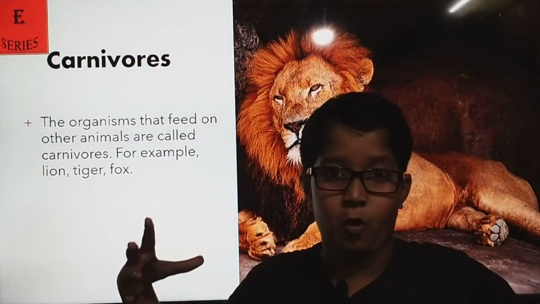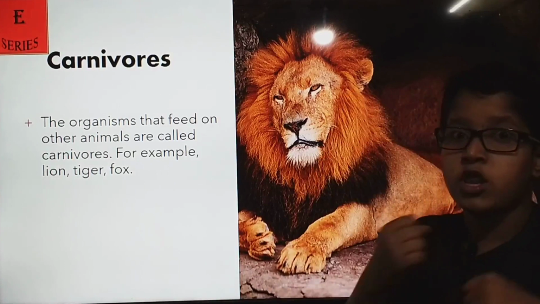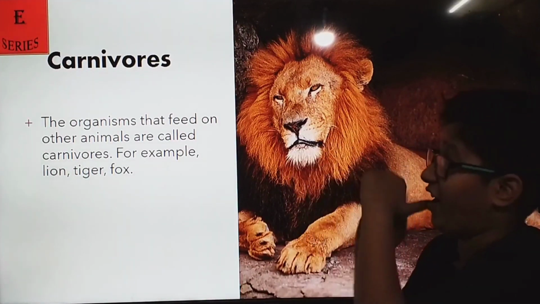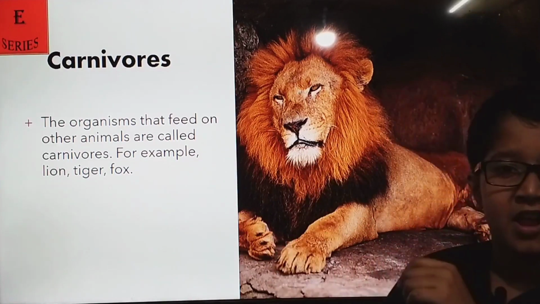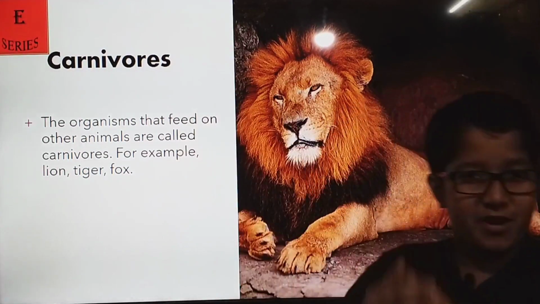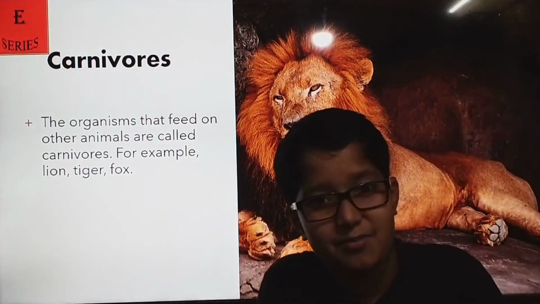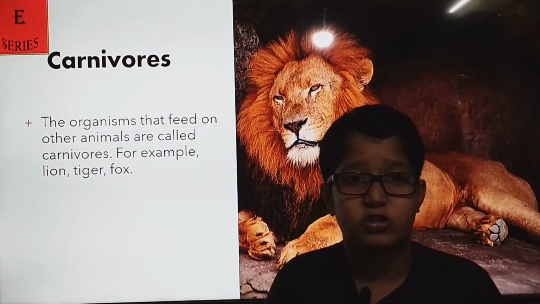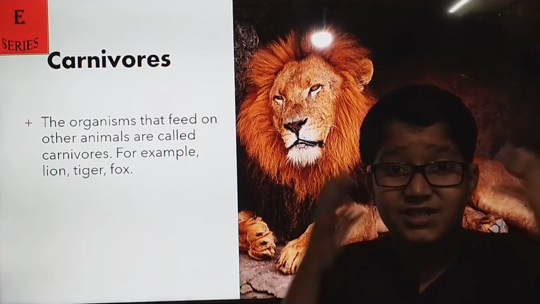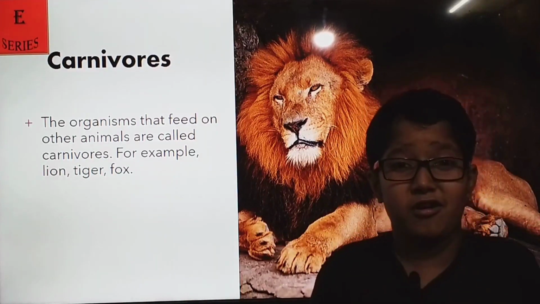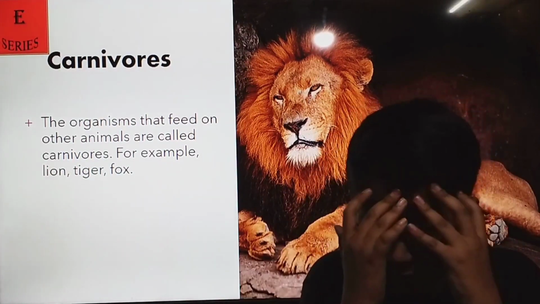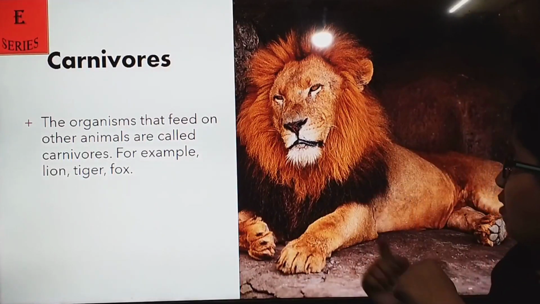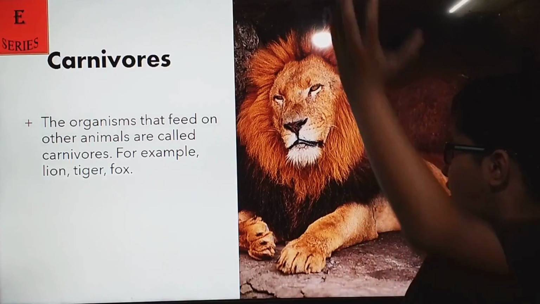About carnivores. Lion, king of the jungle. Carnivores are the organisms that feed on animals or the flesh of animals. For example, lion, tiger, wolves.